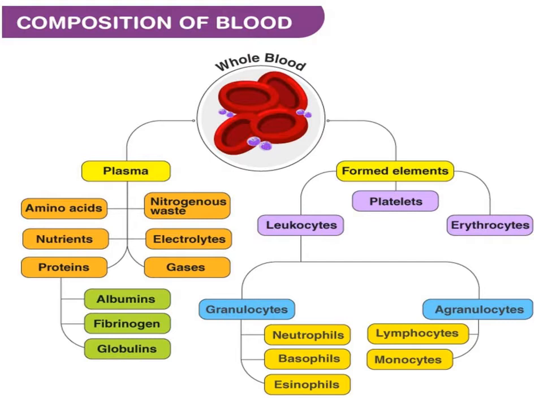There are different kinds of proteins present in plasma like albumin, fibrinogen, globulin. And in formed elements, there are three types of cells: erythrocytes, leukocytes and platelets. Leukocytes are again of two types: granulocytes and agranulocytes. Granulocytes are of three types: neutrophils, basophils and eosinophils. Agranulocytes are of two types: lymphocytes and monocytes.